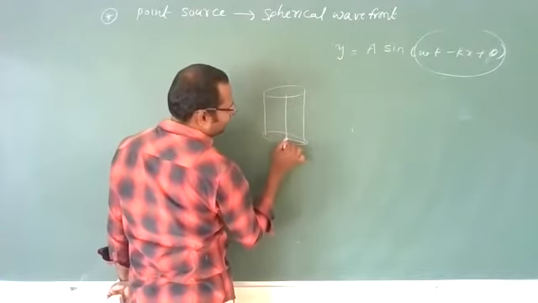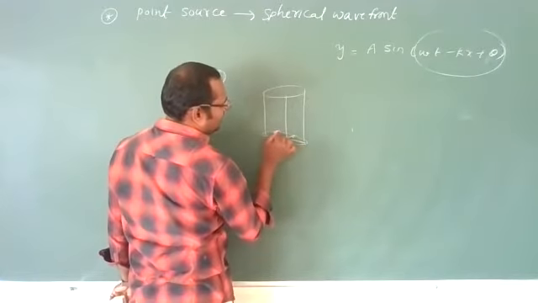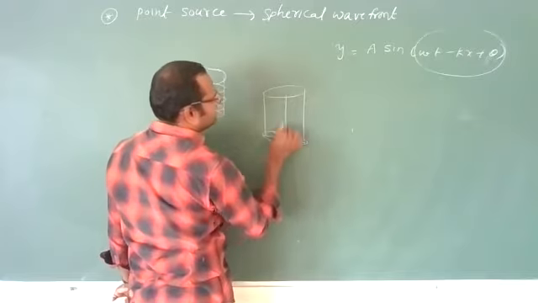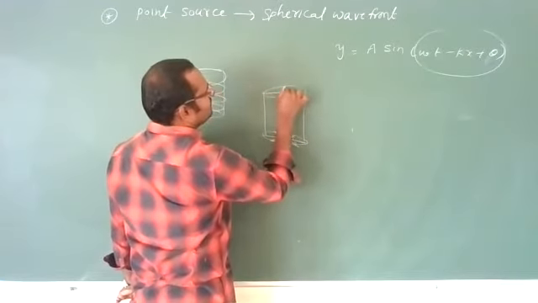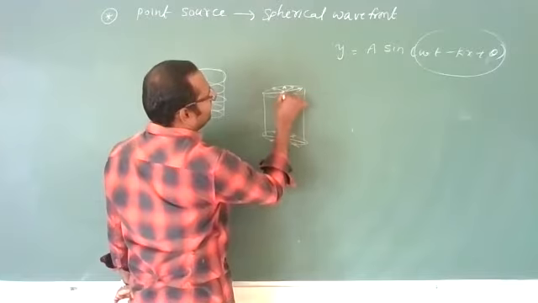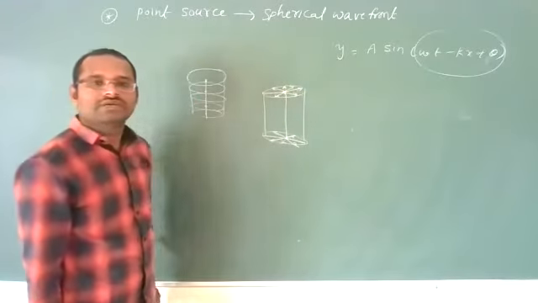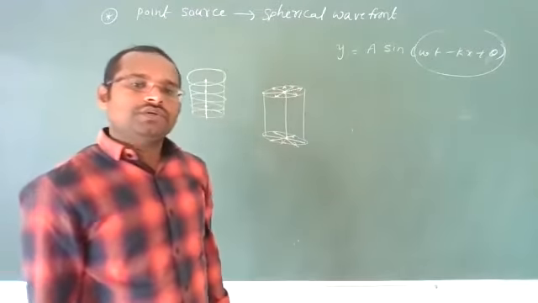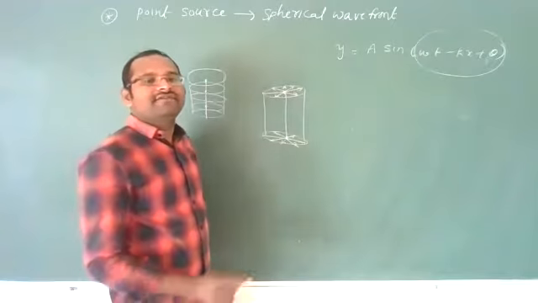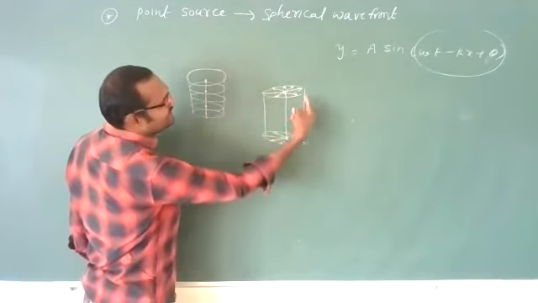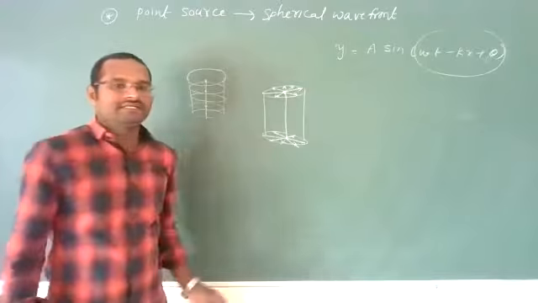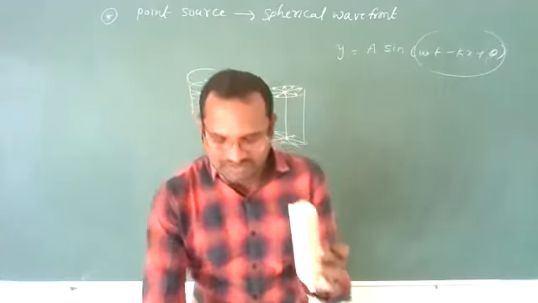This is the source of light. It will send out the light in all directions. This topmost point I am showing you here will spread the wavefront in all directions. Okay? So a line source of light will produce a cylindrical wavefront. This is a cylinder in shape. So this is a line.